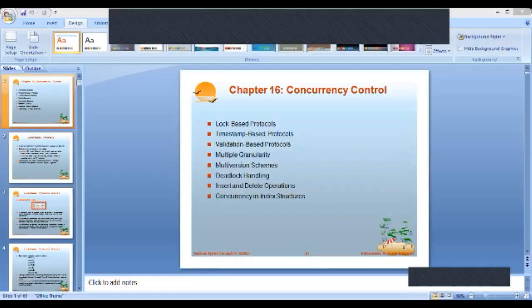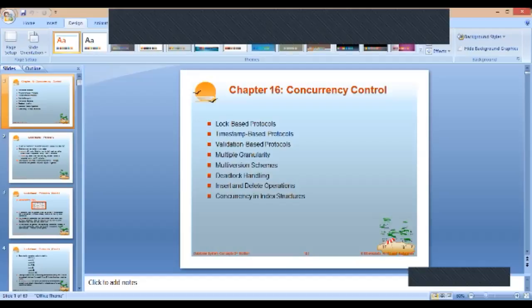Okay. So today we'll be seeing fourth unit, second part first. That is nothing but concurrency control. If you see the syllabus, you'll be able to find it. The second part of your fourth unit is concurrency control. Today we'll see the second part. Tomorrow we'll see the first part.